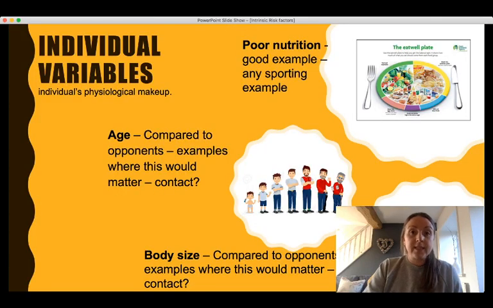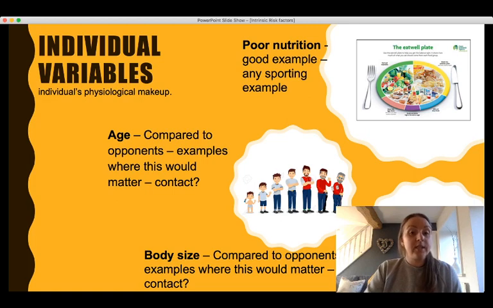Another really excellent example is poor nutrition, and it's for the exact same reason, because nutrition is important for any sports person. We could use it in any example. It might be nice to use in a sport example. For example, if we said poor nutrition because they're not getting enough protein, and this sports performer requires a lot of protein because they're a weightlifter or they're a rugby player, they require lots of muscle mass. But actually, nutrition is important for all sports performers.